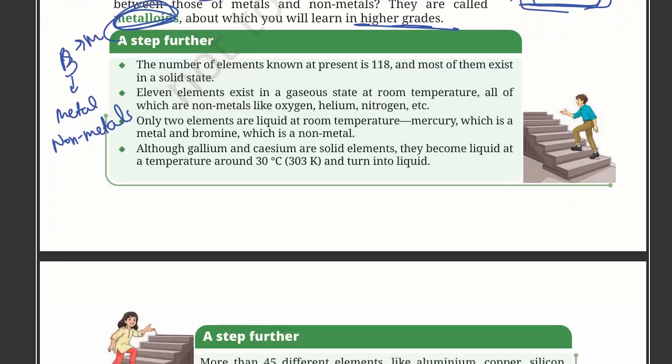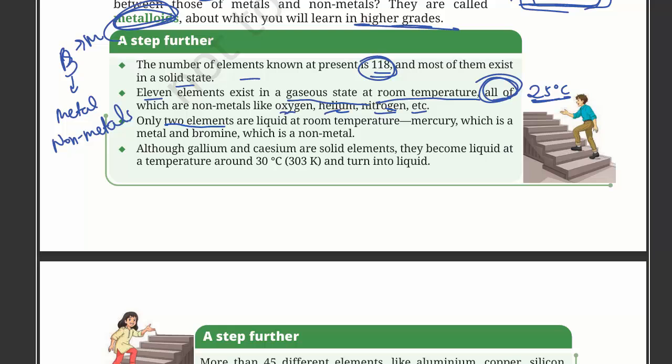So there are 118 elements and most of them are solid, and out of these 118, 11 elements exist in a gaseous state at room temperature. Room temperature is considered as 25 degrees Celsius maybe. All of them are non-metals like oxygen, helium, nitrogen, etc.